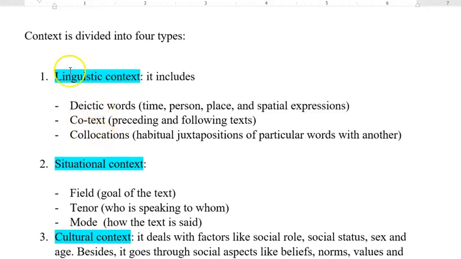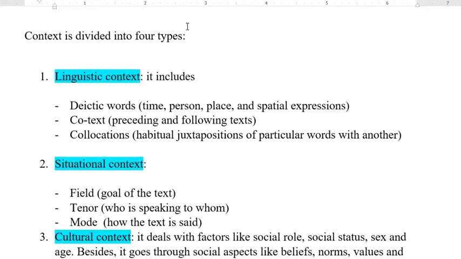The other factor regarding the linguistic context is the cotext. And simply, cotext is, as we referred to it in the previous video, the surrounding words of a particular word or an expression that lead us to the exact meaning of this word.